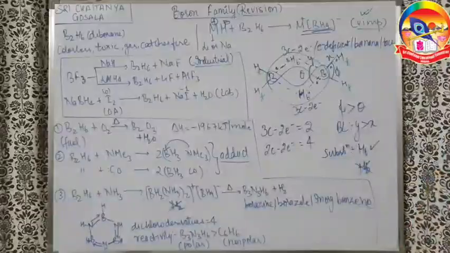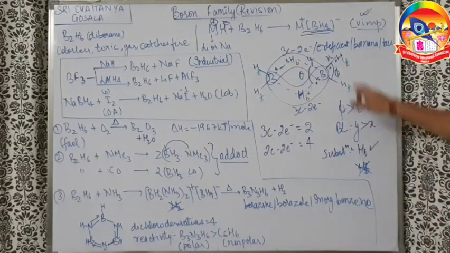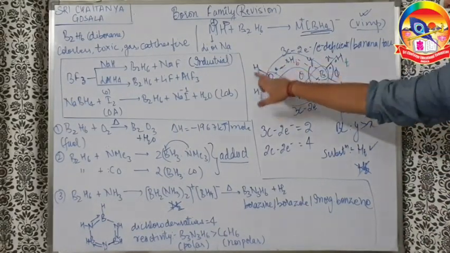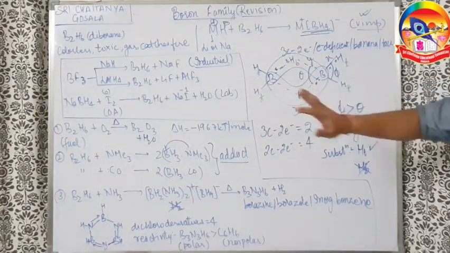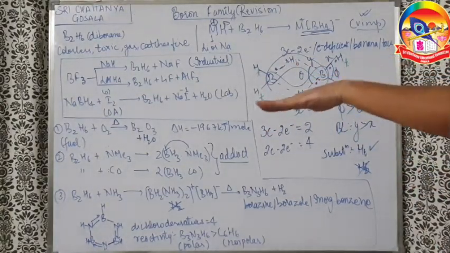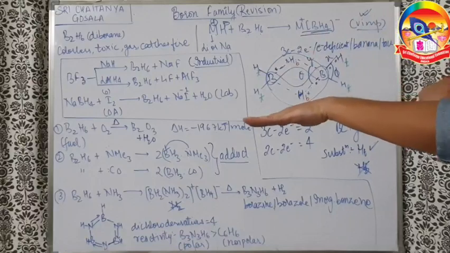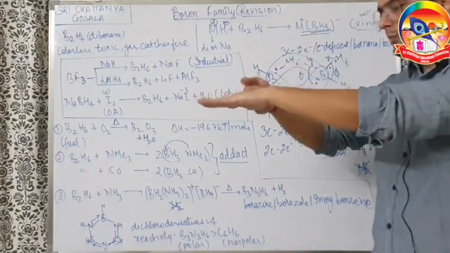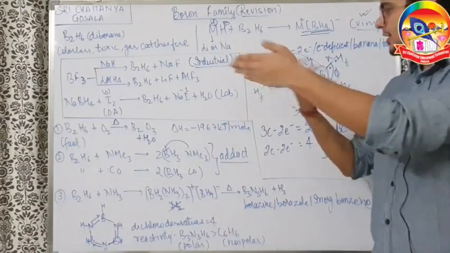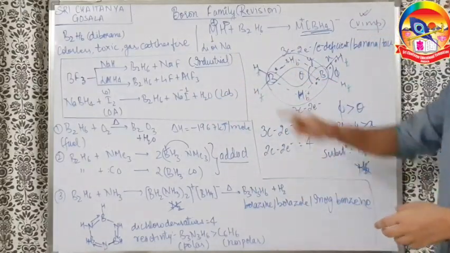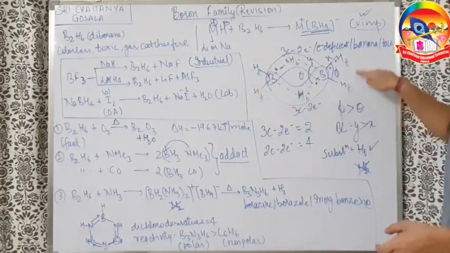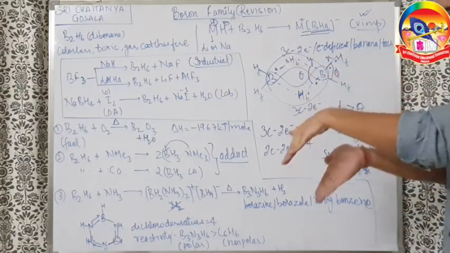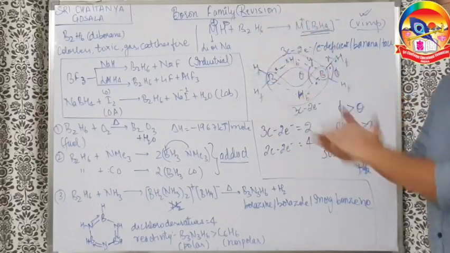But you understand? And one more small point is that this hydrogen, this boron, this hydrogen, and this boron are in the same plane. So the 2 B and 4 terminal H are in the same plane. And this banana bond, one is above the plane, one is below the plane. So how many atoms maximum are in the same plane? 6. These 3 and these 3. One of the bridging hydrogens is above the plane like this, and one of the hydrogens is below the plane like this. That's all.